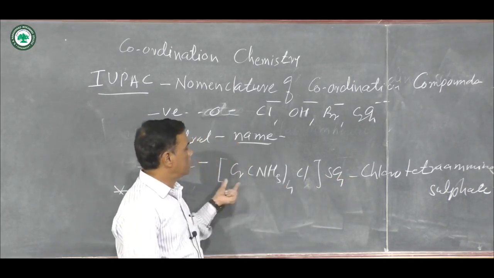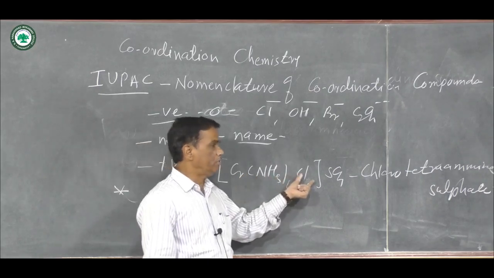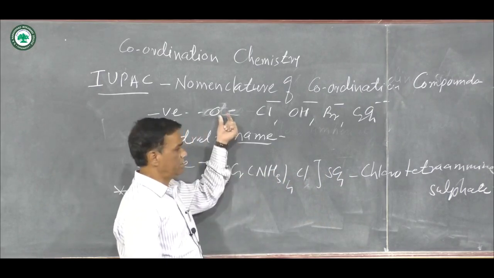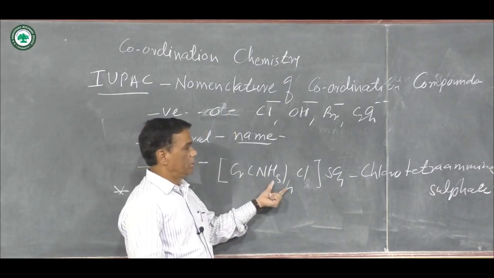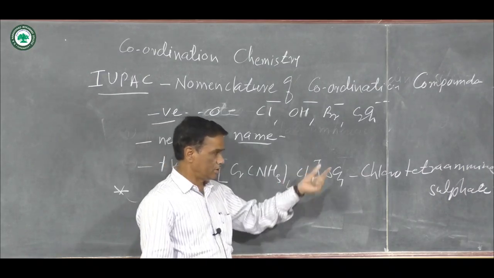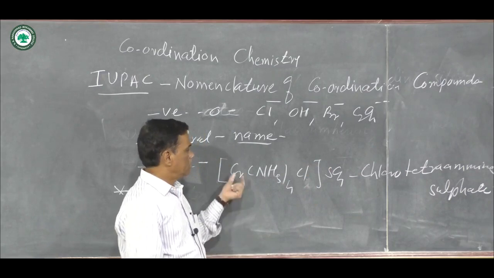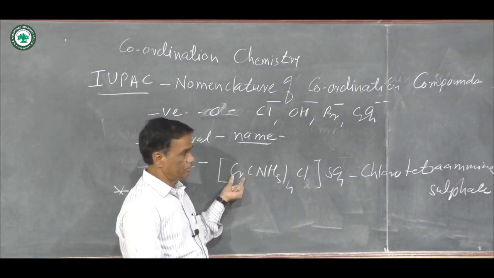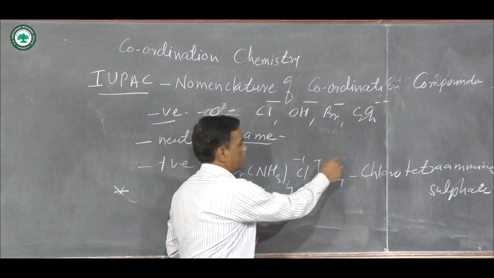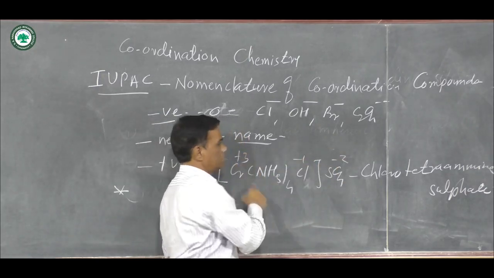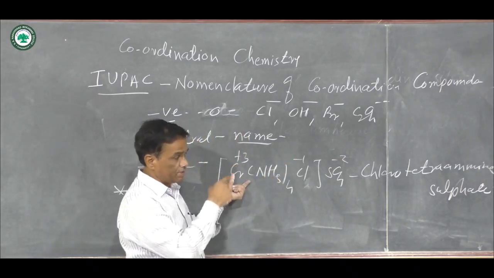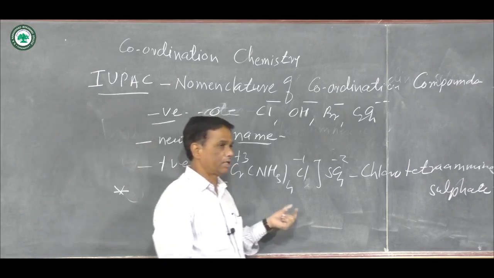Here in this example, the negative ligand is chloride, therefore the name is chloro, at the end there is O. Then the next in series is the neutral ligand NH3, therefore tetraamine. Then the metal ion chromium. Then the charge on the metal ion is third, here -1, -2, here +3, therefore the Roman numeral is 3, and it is represented in the bracket.